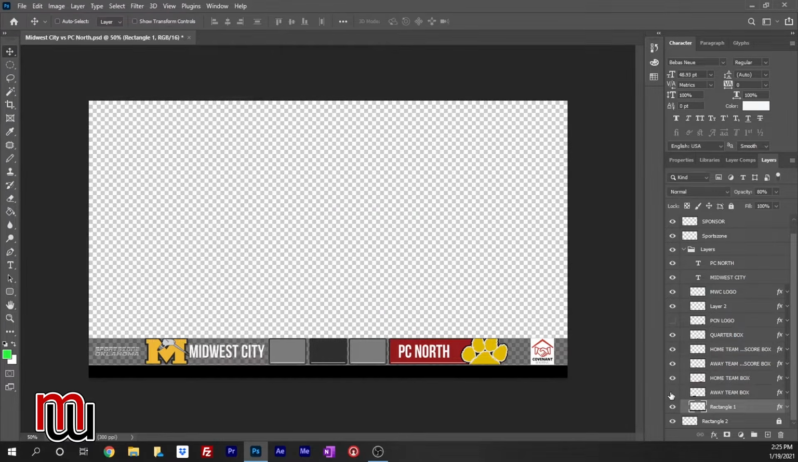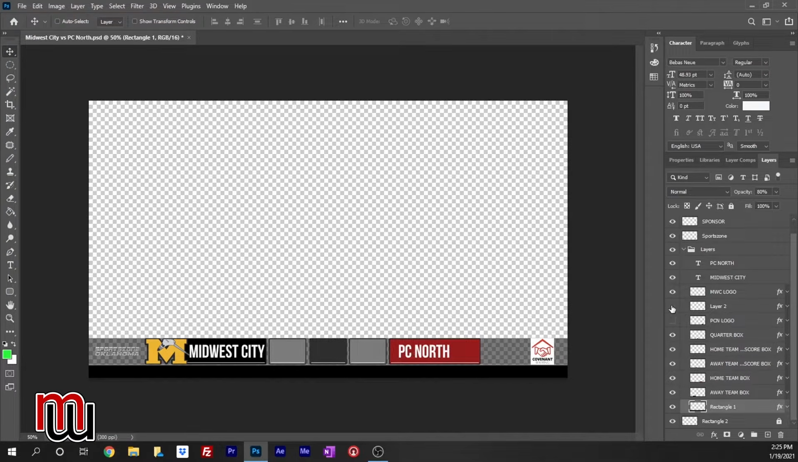Our next one is our away team box. If you notice, it's just black. If I turn off the logo, let me find it, it's just a square box that lays in there, and then my logo will lay over the top of the edge, so it just looks like it's all built into one. Same way on the other side. If I turn off the PC North, that's the name, and turn off the logo, it's just a square box.